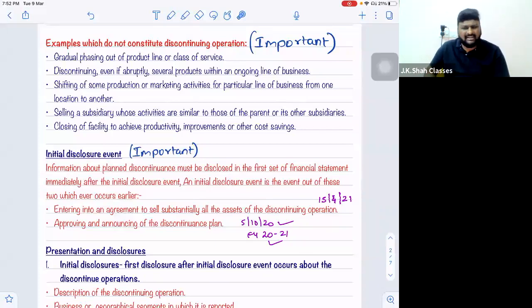Many people do it. Earlier, people used to manufacture everything in-house, but for a certain process, the finished goods are available in the market. So you just have to get it from outside, and further process and sell it. So these are the examples of operations which are not considered a discontinuing operation.